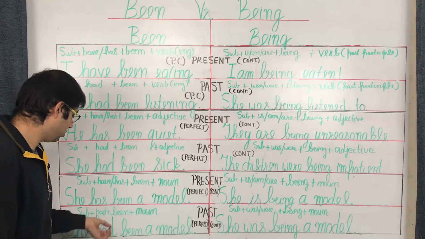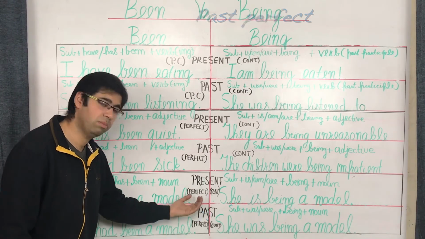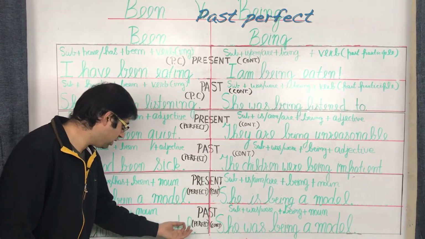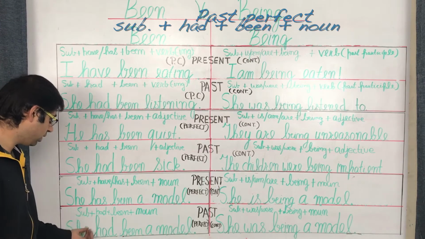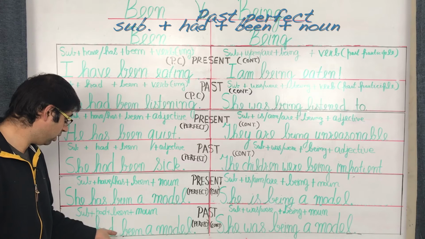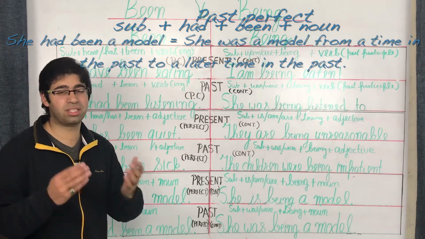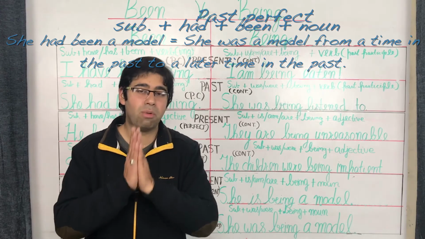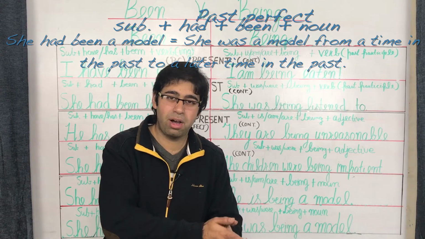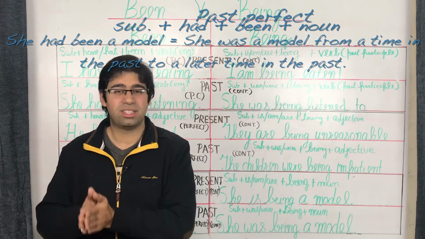And finally, we come down to the noun. We've got the interaction of the noun with been in the past, which takes place in the past perfect structure. You've got a sentence structure such as subject plus had plus been plus noun. You have a sentence as well based on that structure, which is she had been a model, which once again is saying that she became a model at a point in time in the past and continued to be a model at another point in time once again in the past.